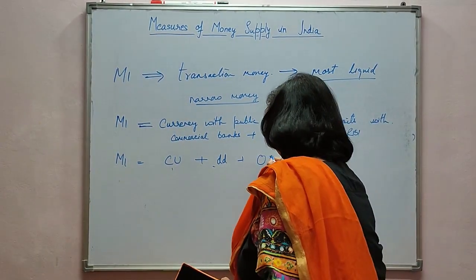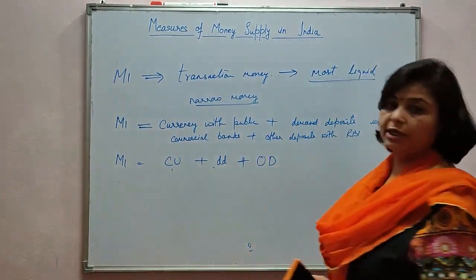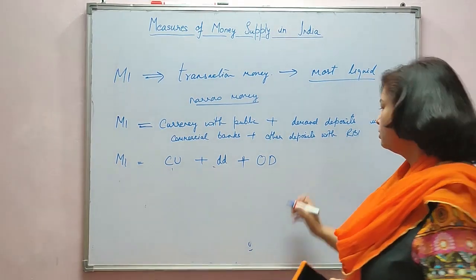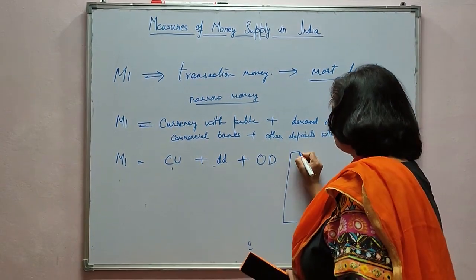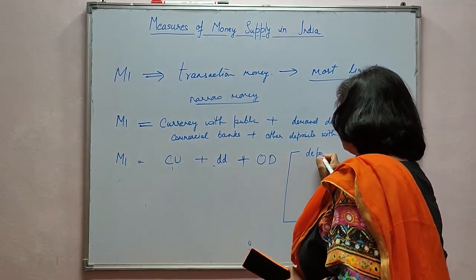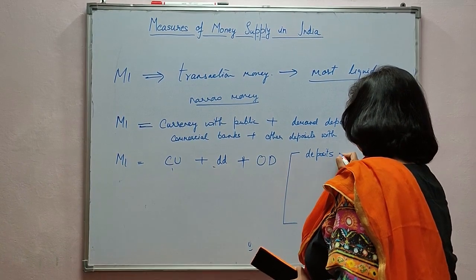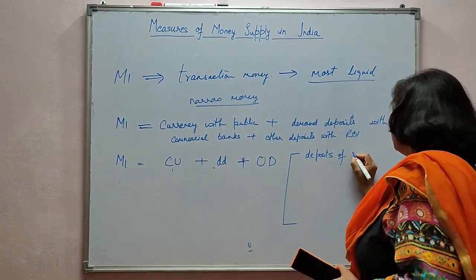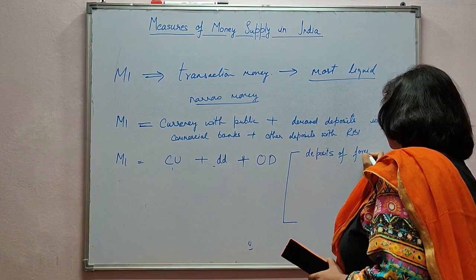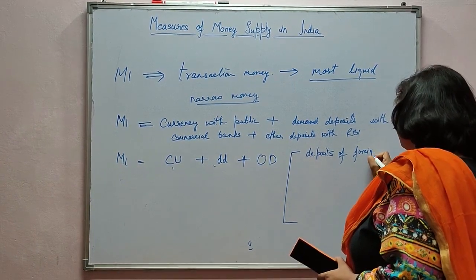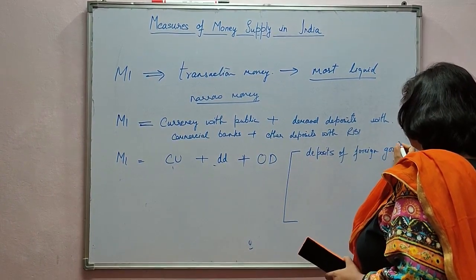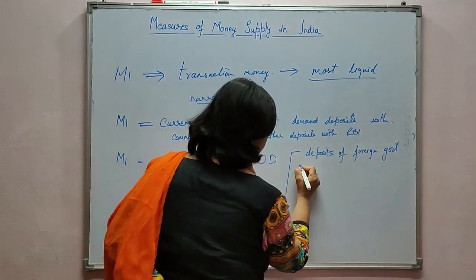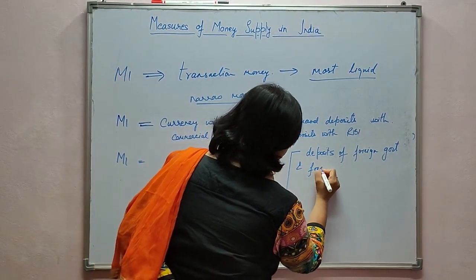Now the third component of M1 is other deposits, that is other deposits with RBI. So it is OD. Now it consists of three types of deposits. First is deposits of foreign governments and foreign central banks.